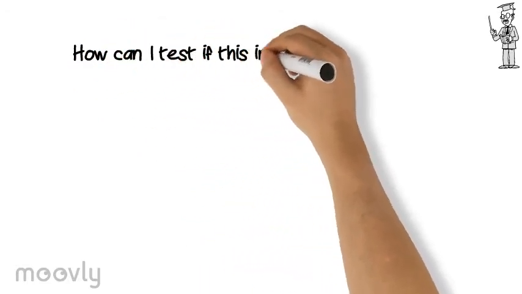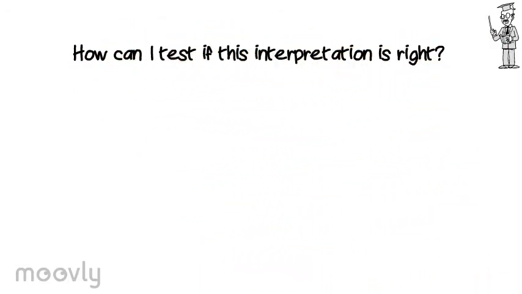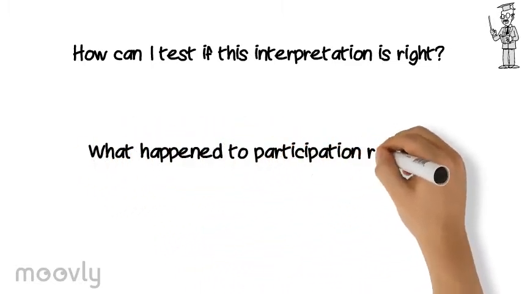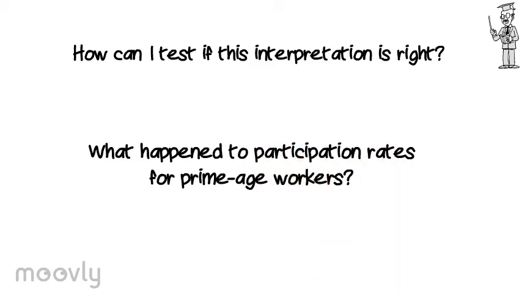That was a plausible explanation for why participation rates have not increased. But is it right? If the explanation is right, we should not see much change in the participation rates within a certain age group. Let's look at what has happened to the participation rate of workers with the highest probability of working, those between 25 and 54 years old.